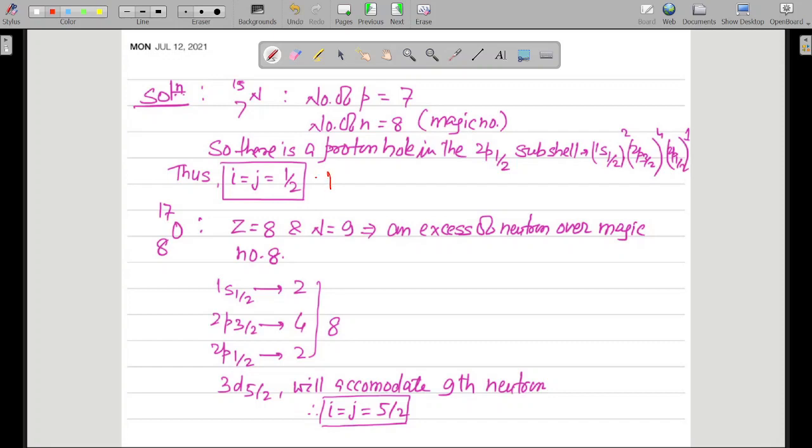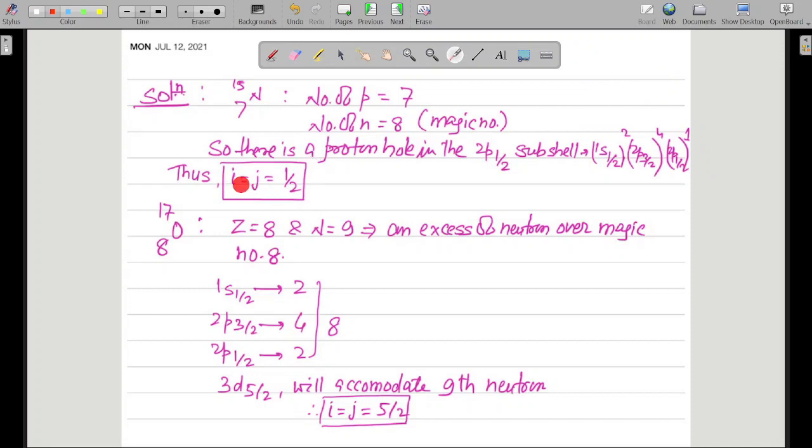Why has it not been shown as capital I? Because we are talking about a single nucleon. There is a deficit of only one proton. If it had been 8 protons, the magic number would have occurred. But we have 7 protons, so it is 1 less than the magic number. Because it depends on only one nucleon, instead of capital I and capital J, we have written small i and small j, because of single nucleon dependence.